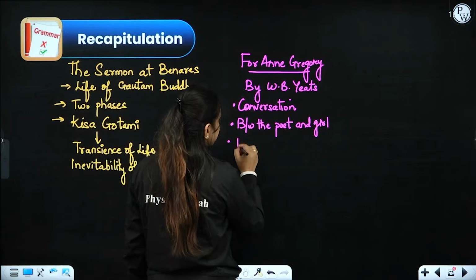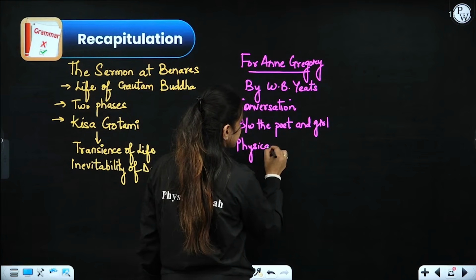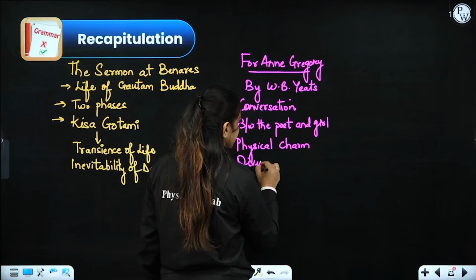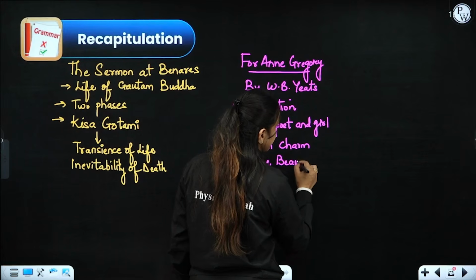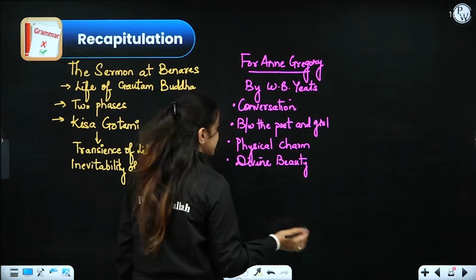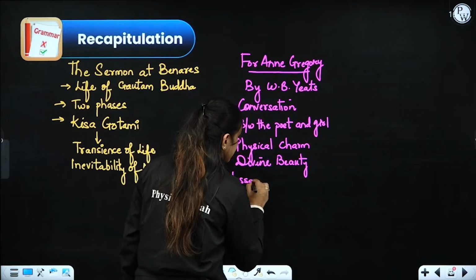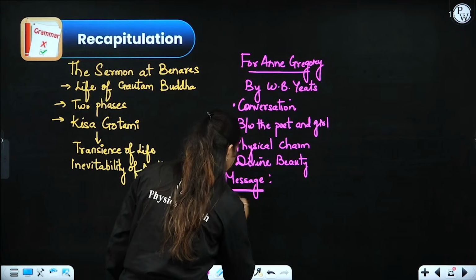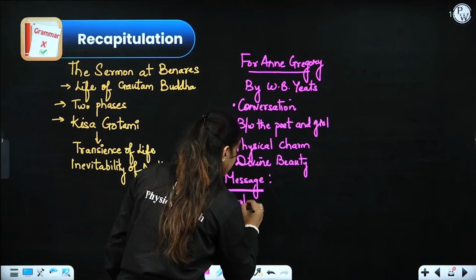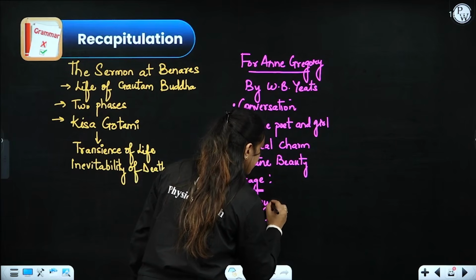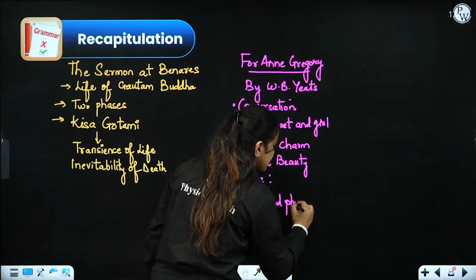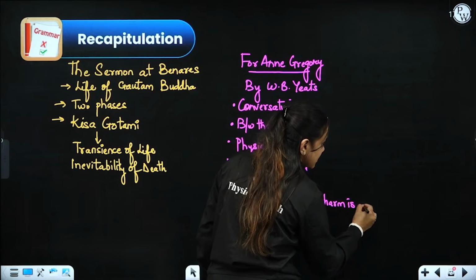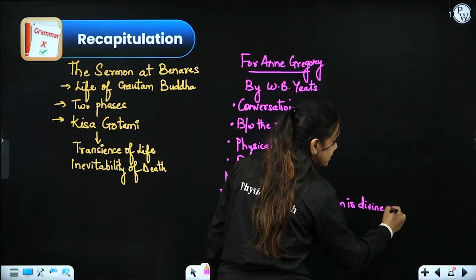Talks about physical charm and divine beauty, which means real inner self. So what is that important message that it conveys to the readers? That the real inner self is divine in nature. All right?